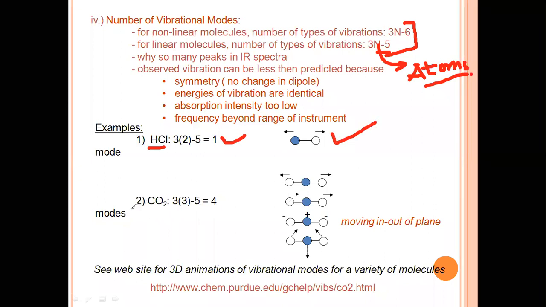Now carbon dioxide. How many atoms are there? 3 atoms: 1 carbon and 2 oxygen atoms. Remember, it is a linear molecule, though it has polar bonds. So for a linear molecule, 3n minus 5: 3 into 3 is 9, minus 5 is 4. So in carbon dioxide, we have 4 modes of vibration.